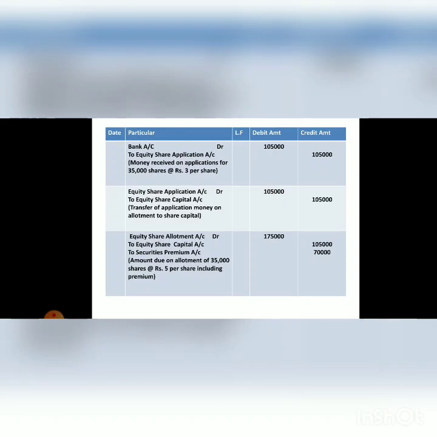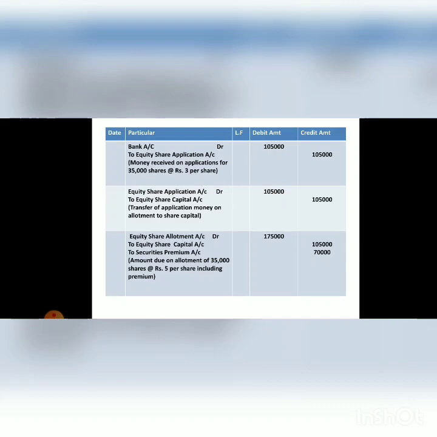Now the second entry will be for transferring the equity share application money to equity share capital account. Equity share application account debit to equity share capital account, and the amount will be 1,05,000. That means equity share application account will be debited by 1,05,000 and equity share capital account will be credited by 1,05,000.